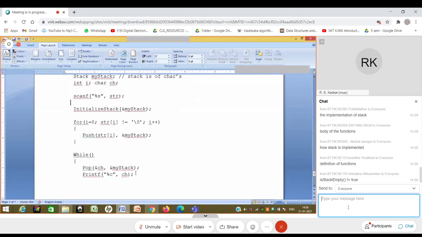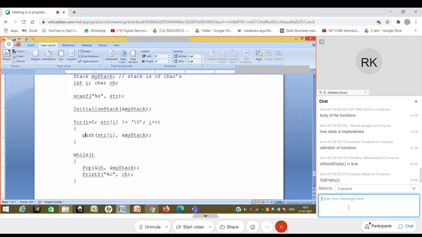So what should be the condition? Have I counted the characters? I have not. Have I used string length? I have not. I can use it by the way, but I don't want to, because string length also makes one scan of the array. That is one more scan, which I'm avoiding. Perhaps I could have kept some count variable and counted. Let's say I don't want to keep the count.